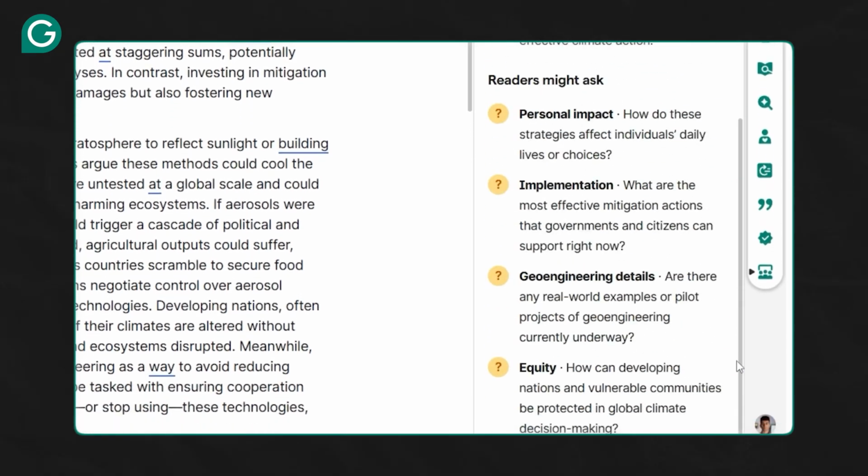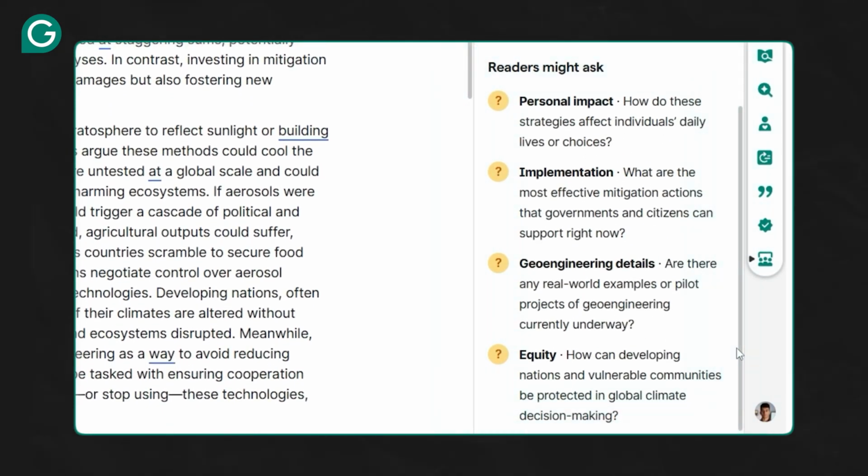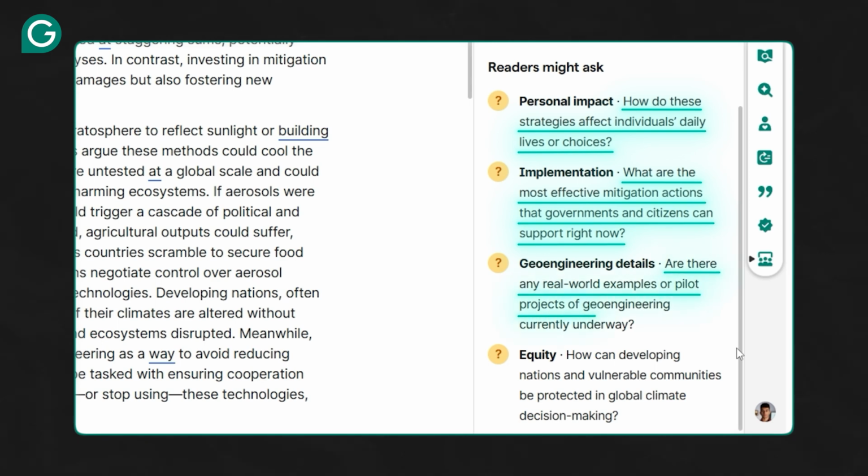Now below these, we can see what readers might ask. For example, how do these strategies affect individuals' daily lives or choices? What are the most effective mitigation actions that governments and citizens can support right now? And are there any real-world examples or pilot projects of geoengineering currently underway? Based on these questions, Grammarly gives us suggestions for our piece.